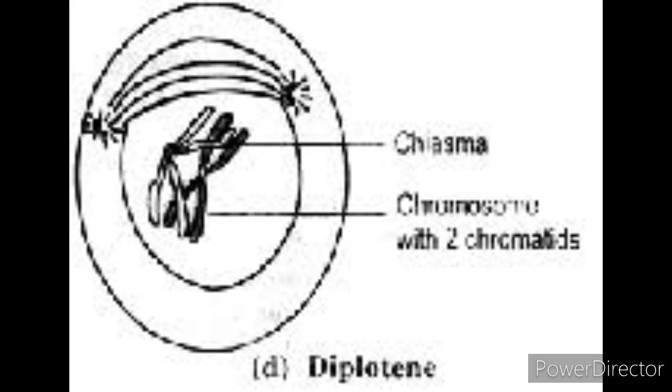The fourth stage of prophase first is diplotene. Diplos means two, nema means thread. The homologues now start repelling each other and begin to separate. However, at the point of crossing over, they remain attached and thus chiasmata can be seen. The nucleolus and nuclear membrane start to disappear.